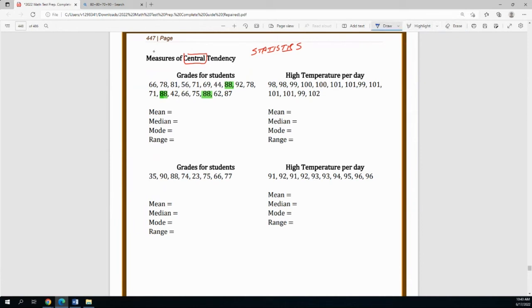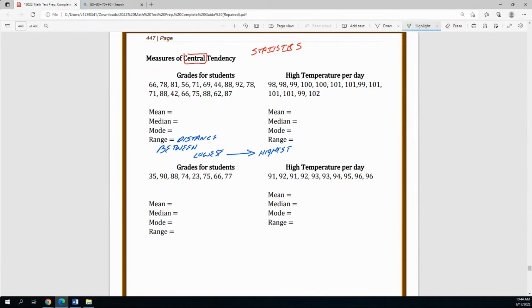Now, range is actually a vocabulary word, and it says this. It wants to know the distance between the lowest number to the highest number. It wants to know that distance, that range, how far apart they are. So what this one means is that you need to find the highest number given and the lowest number given.